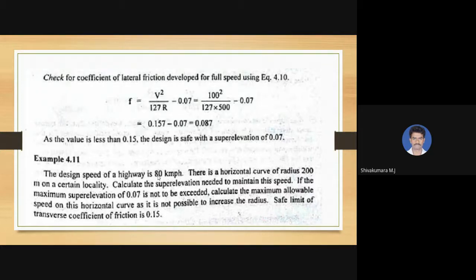If the maximum super elevation of 7% is not to be exceeded, we have to calculate the maximum allowable speed on this horizontal curve, as it is not possible to increase the radius. So there is a restriction of radius. We have to see whether the super elevation of 7% is okay or not. Otherwise, if it is not okay, we have to calculate the restricted or allowable speed. The safe limit of transverse coefficient of friction is 0.15, it is given.